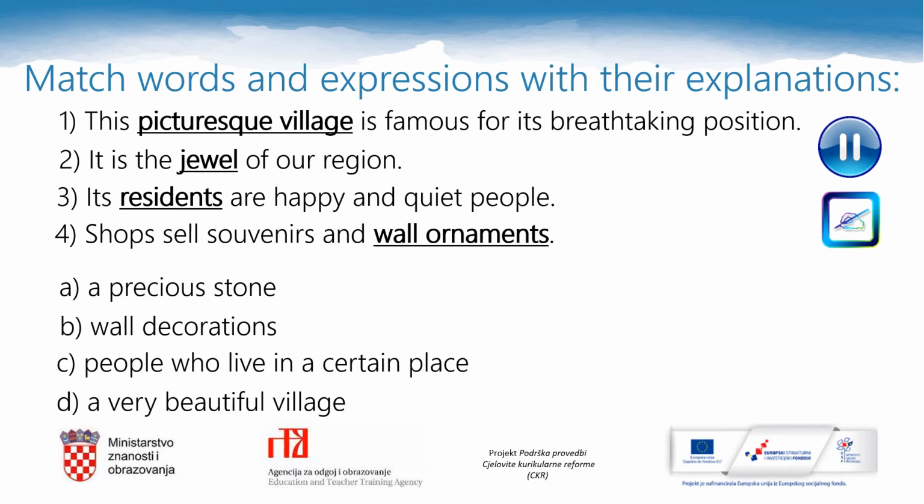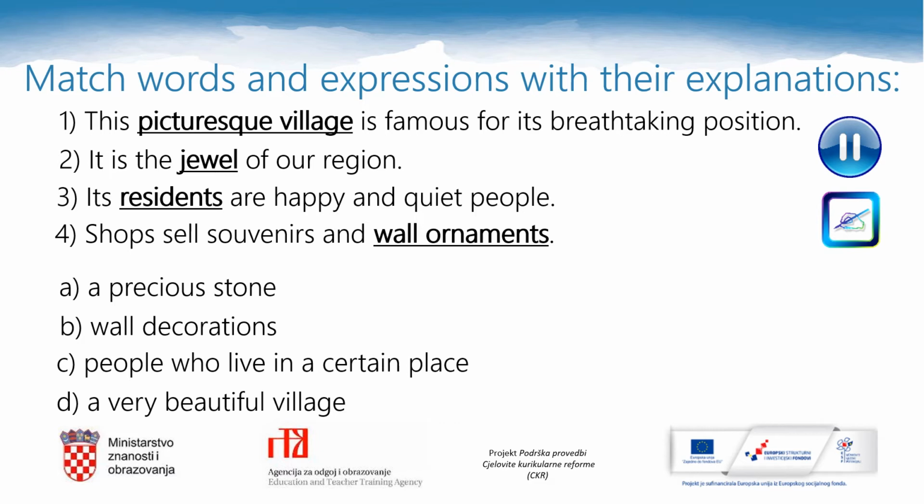The explanations are: A. A precious stone. B. Wall decorations. C. People who live in a certain place. D. A very beautiful village.